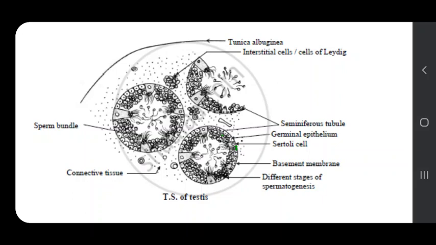This Sertoli cell provides nutrition for the process of spermatogenesis. The developing spermatozoa, the one who will provide nutrition, that is the Sertoli cell. So, from this slide, remember that the seminiferous tubule contains the germinal epithelium layer, and in this layer, primary germ cells and Sertoli cells are present.